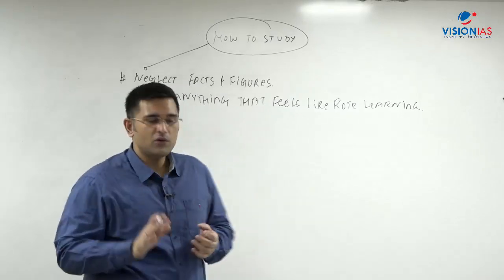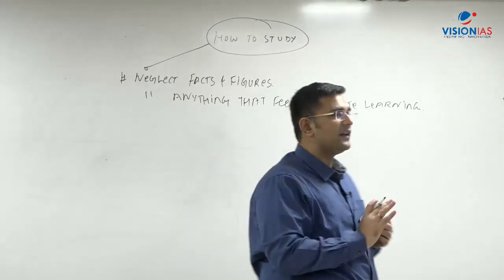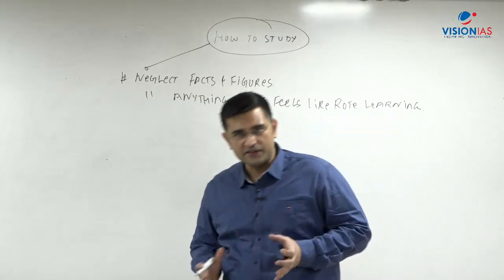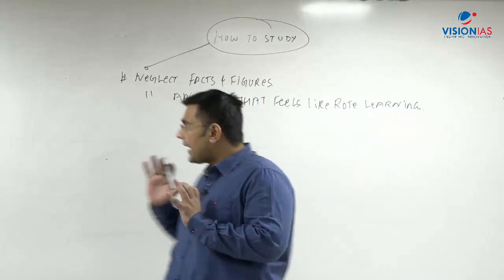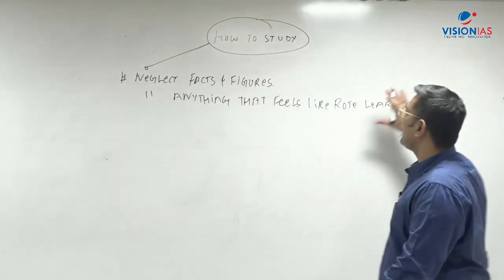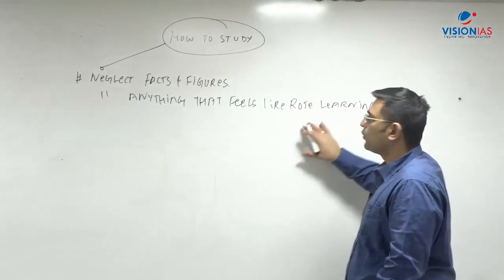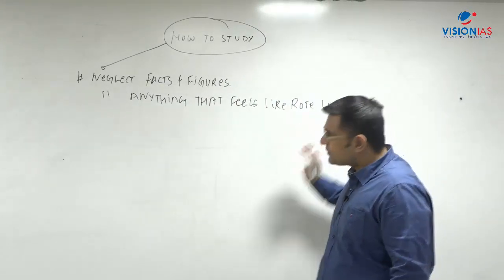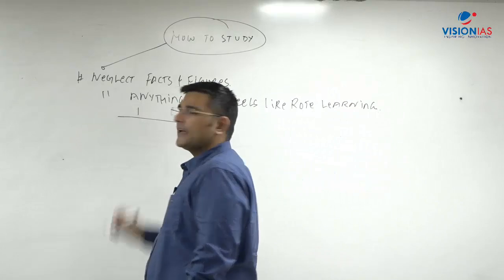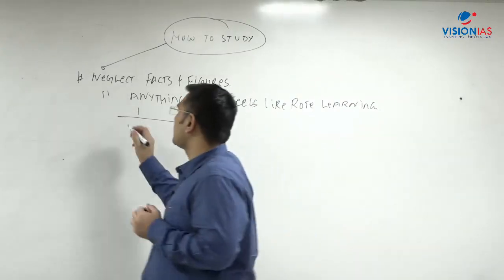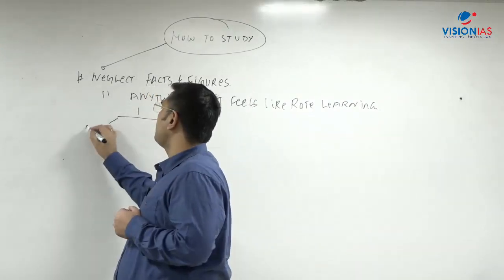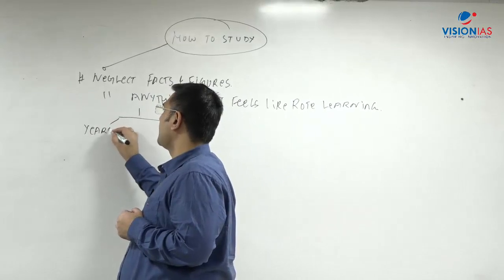Therefore, if you want to feel world history as an interesting subject, then you have to neglect all kinds of things which make you feel that this is rote learning. What all will come in this? Usually, what are the things which a first attempter feels are the topics of rote learning? For example, years or dates.